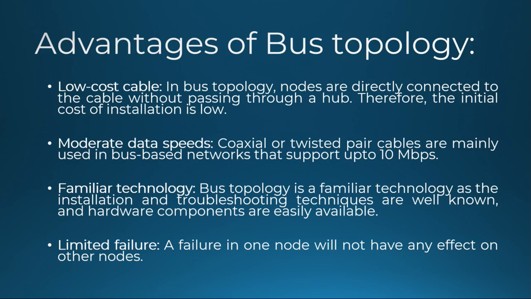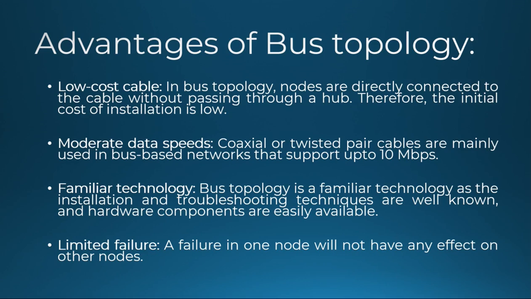Let's see the advantages of bus topology. Low cost cable. In bus topology, nodes are directly connected to the cable without passing through a hub. Therefore, the initial cost of installation is low. Moderate data speeds.